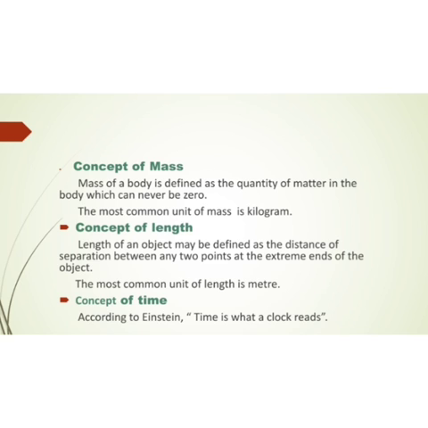variable quantity, it is always constant and it can never be zero. However small the object, for example an atom or molecule, which cannot be seen by the naked eye, they have mass. What is mass? Mass of a body is defined as the quantity of matter in the body which can never be zero. The most basic and most common unit is taken as the kilogram.